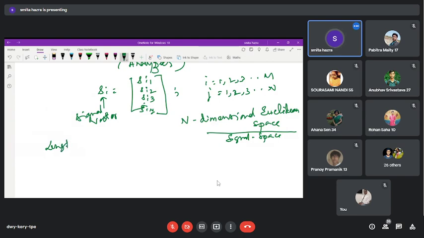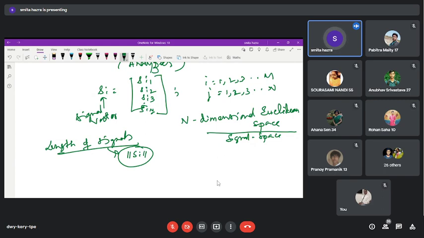Let me write here the length of signals. It is shown with double absolute value bars, norm of Si. If this notation is used, it indicates the length of the signal.